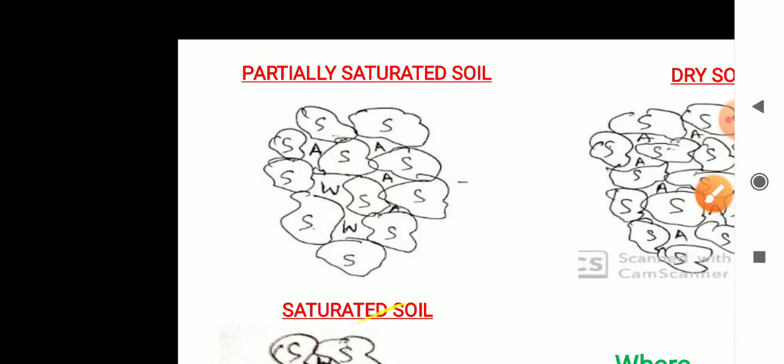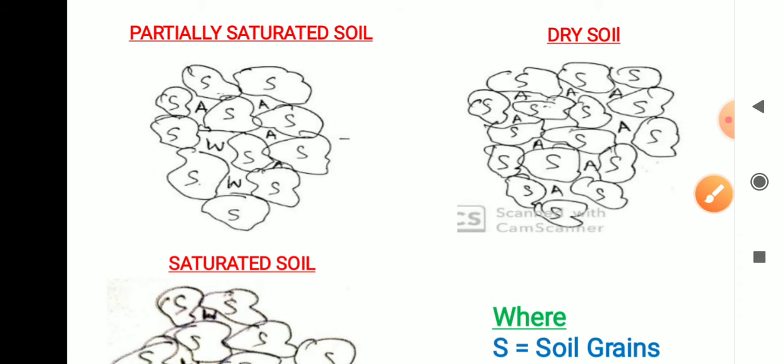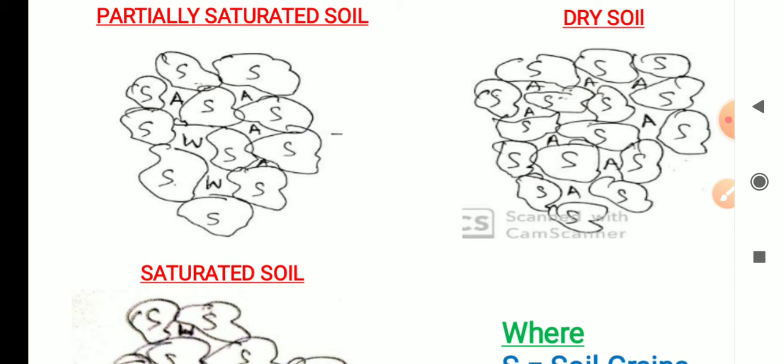So here, three phase and two phases of soil will be there. One is three phase, another one is two phase. Before going to three phase and two phase, there are partially saturated soil, dry soil and saturated soil. So three types of soil: first one is partially saturated, then dry soil and saturated soil.